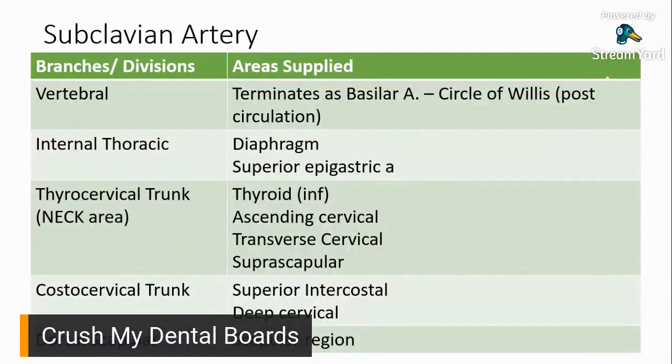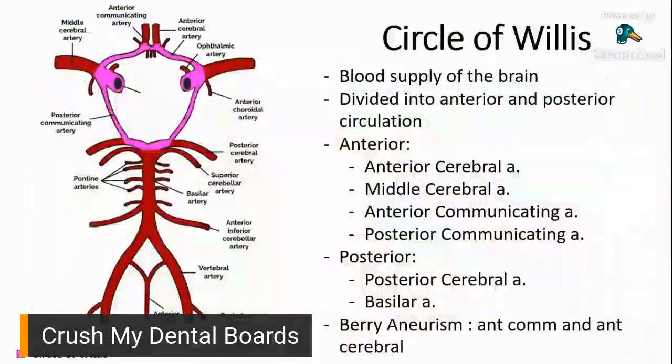So you have your vertebral, your internal thoracic, thyrocervical, costocervical, and dorsal scapular. That's it. And then we go back to the circle of Willis. I just went back to the slide para lang mapaalala sa inyo. Again, subclavian artery, one branch would be your vertebral artery right here. So vertebral artery, right and left side. Remember, you have right and left subclavian arteries. So you'd end up with two vertebral arteries, right and left side.